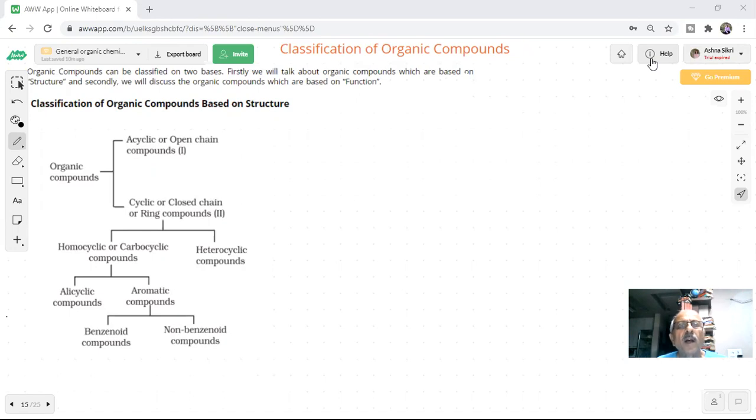Students, they can be classified on two bases. Classification can be done either on the basis of their structure, or on their functional group.